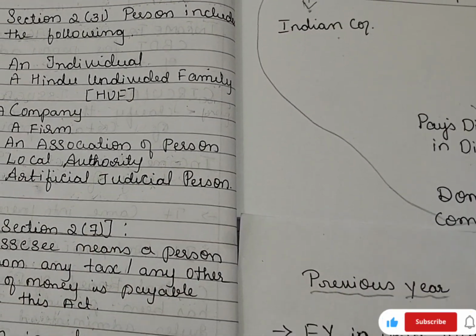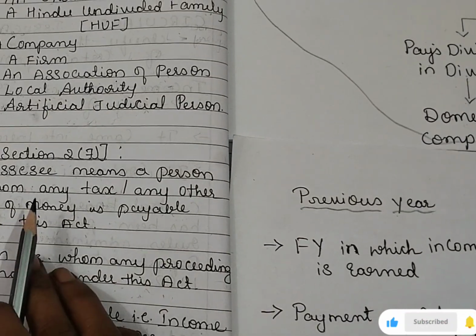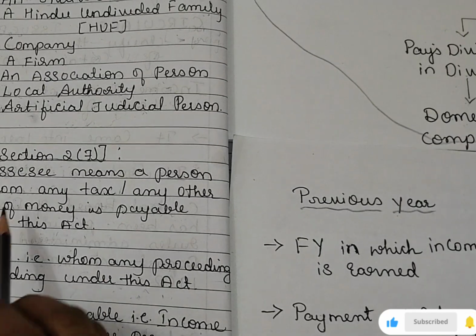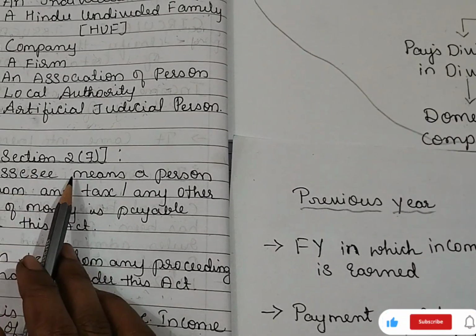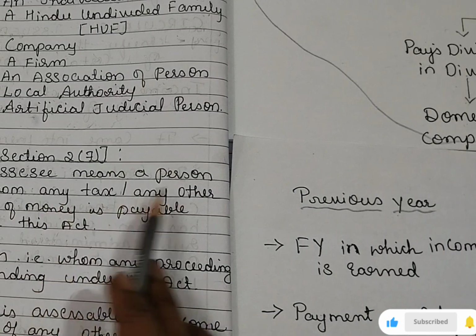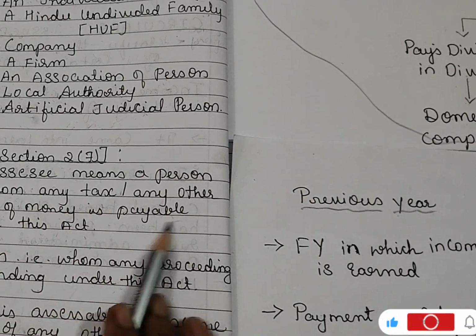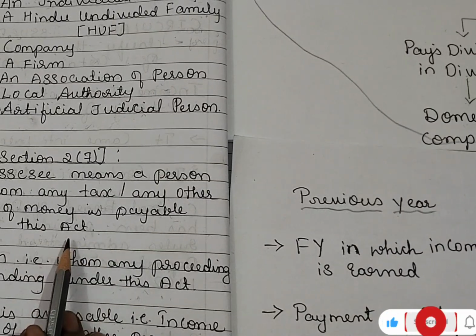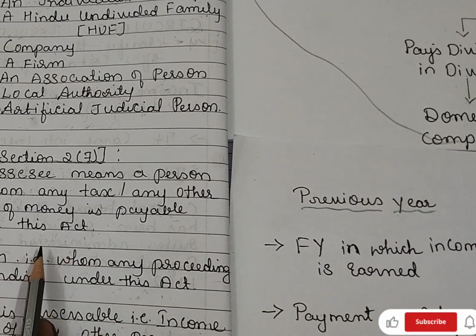Now, who is an assessee? We have understood who comes under person. Assessee, under section 2, subsection 7, means a person by whom any tax or any other sum of money is payable under this Act. The person who earns money and pays tax on it is called an assessee.